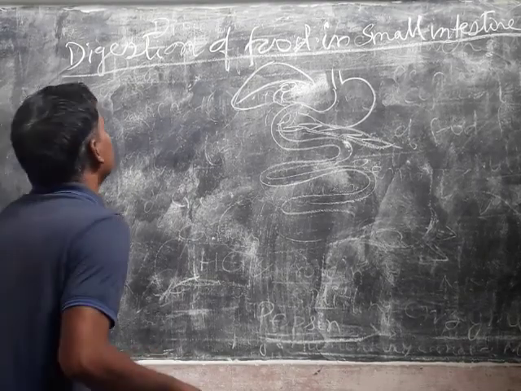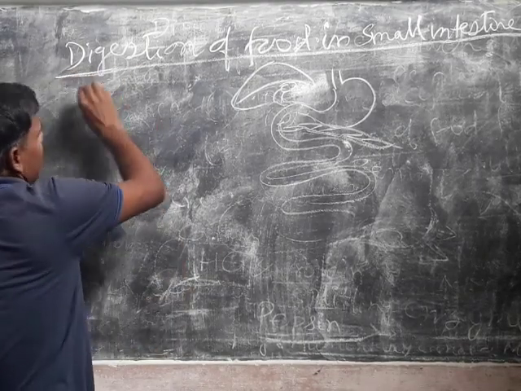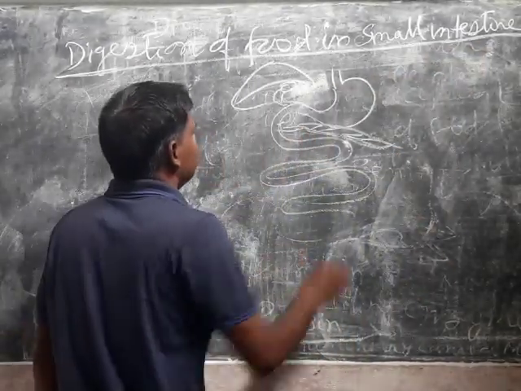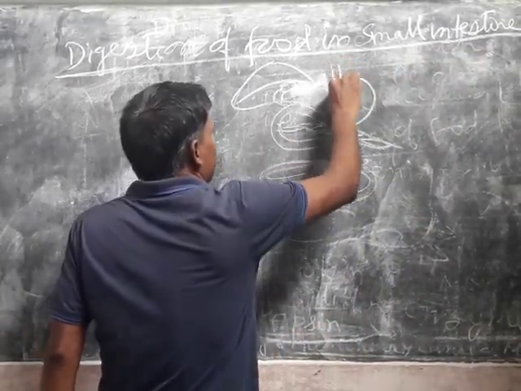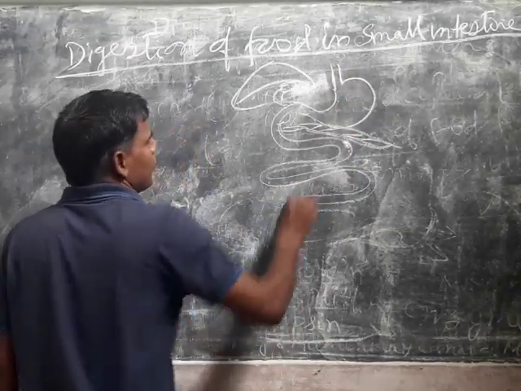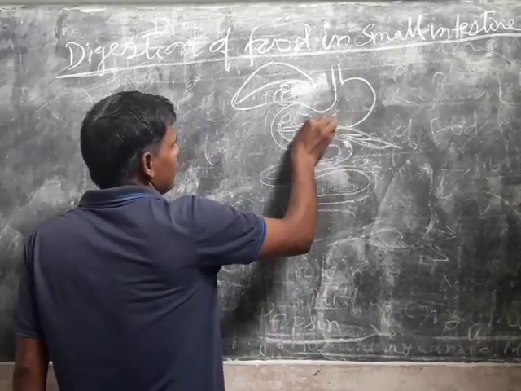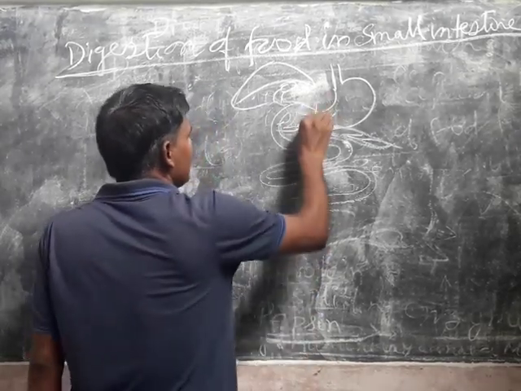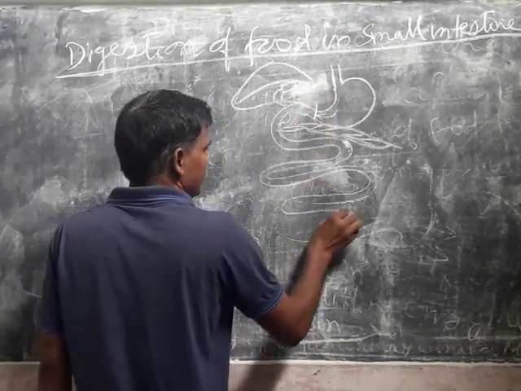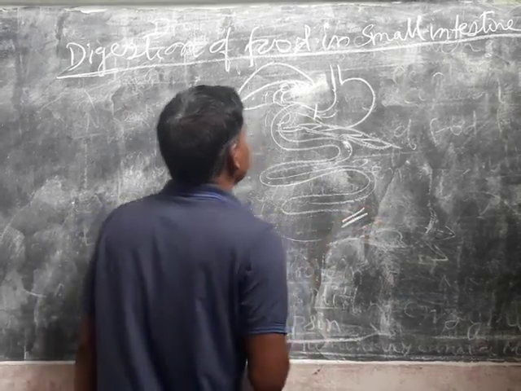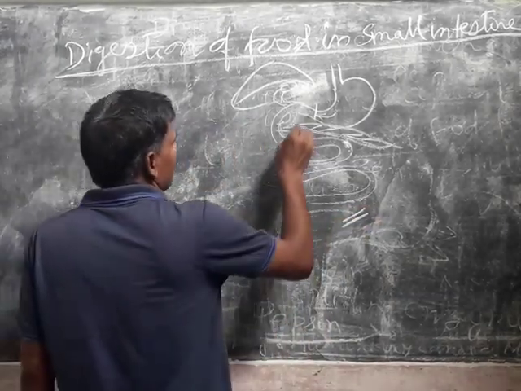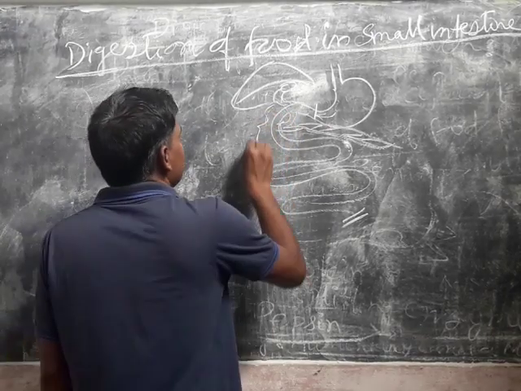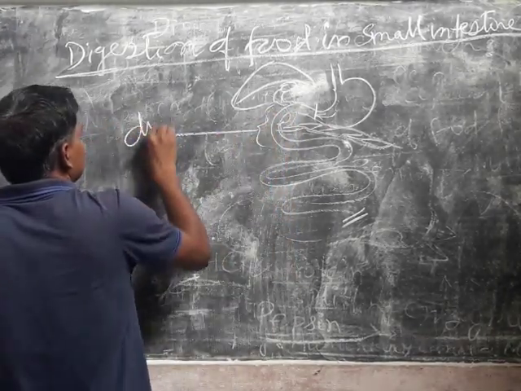Now, next, digestion of food in small intestine. Food passes to the small intestine from stomach. Small intestine is a long tube. The first part of this small intestine is called duodenum.